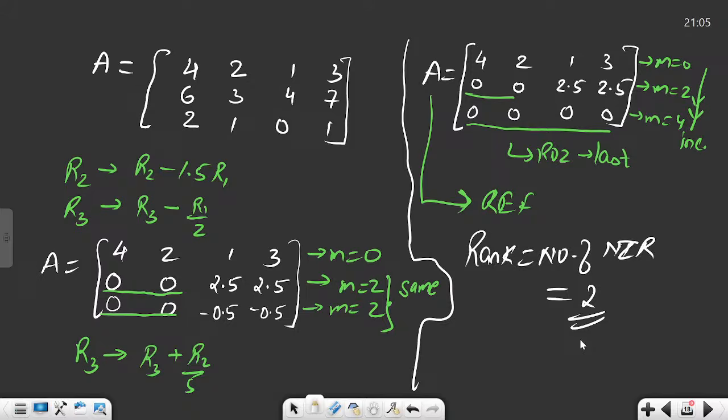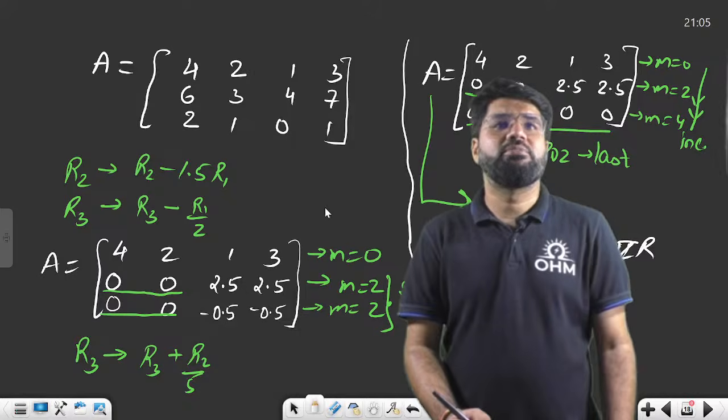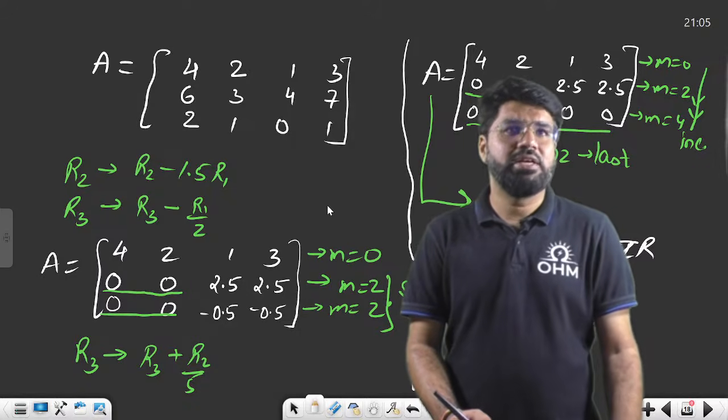How many non-zero rows? It is 2. Perfect. Correct answer is 2. Okay? The correct answer is also equal to 2. That's what. Even in the dependency between the columns, we have discussed the same thing. When I discussed the dependency, see here. What is there in the dependency?